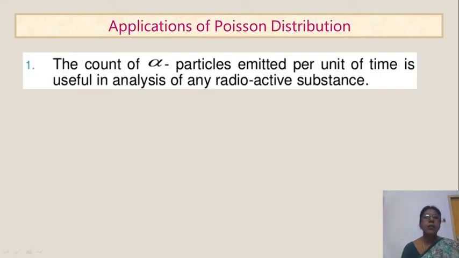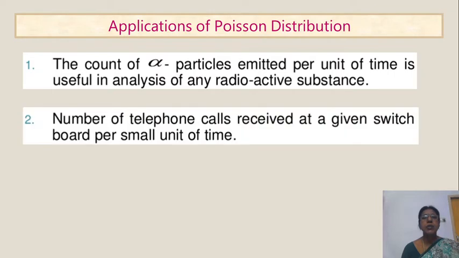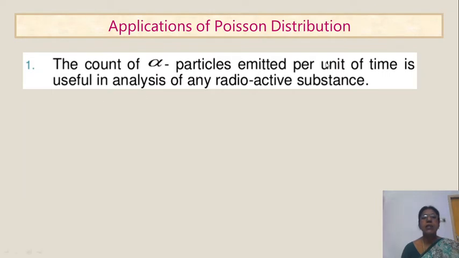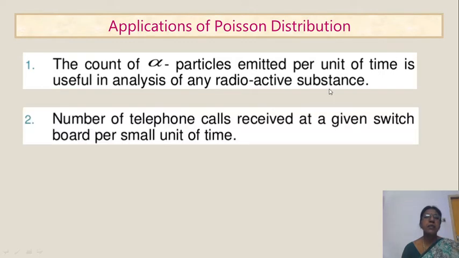Next, we apply this Poisson distribution in so many fields. See this one, the count of alpha particles emitted per unit of time is useful in analysis of any radioactive substance. We know in radioactive substances, minute by minute, the particles are increasing very high, very large, up to infinity also. In these large cases, we use the Poisson distribution.